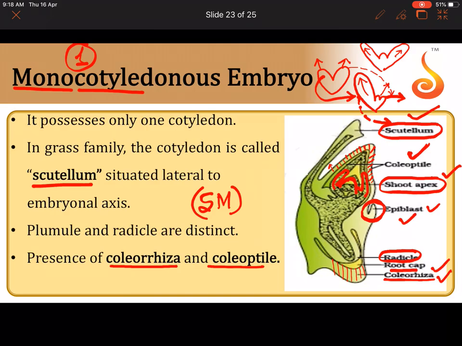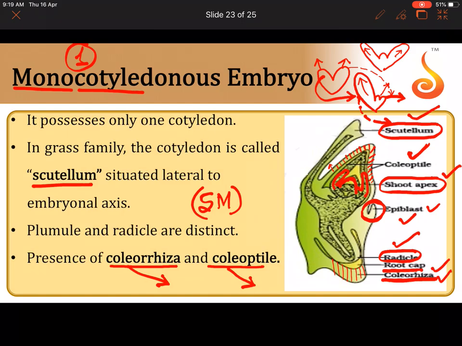When the plant germinates, young leaves are already there inside the seed, inside the developing embryo. And then they have called the radicle as radicle only, which is covered by a protective root cap and an undifferentiated sheath called coleorhiza. Coleoptile covers the shoot apex, coleorhiza covers the root apex, that is the radicle and the root cap. Please remember, the radicle becomes the root system after germination, and the plumule becomes the shoot system.